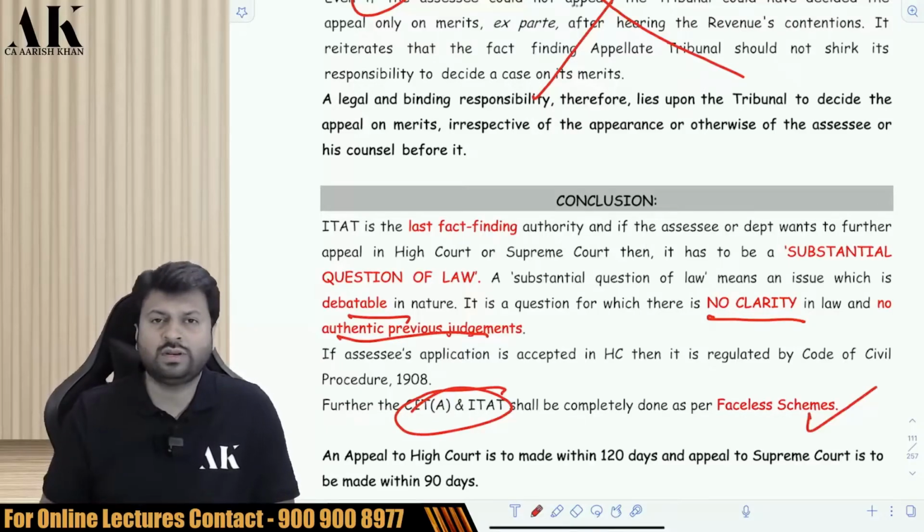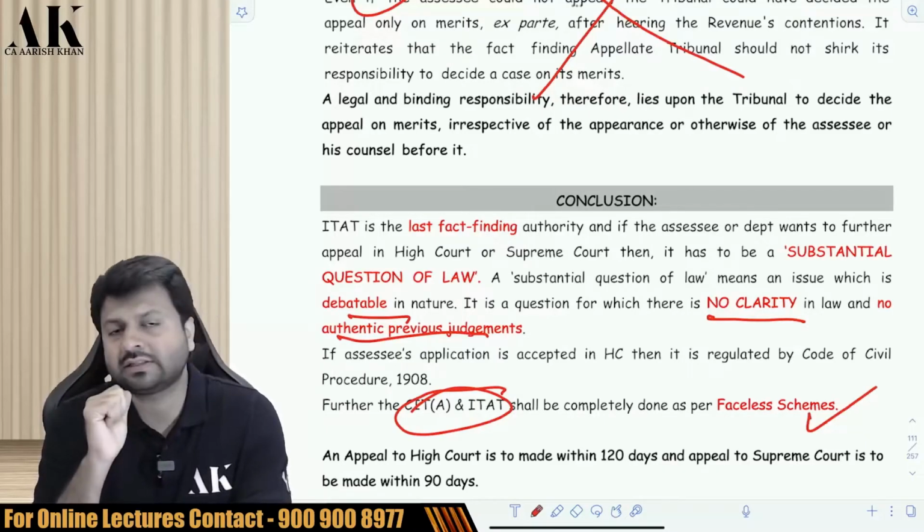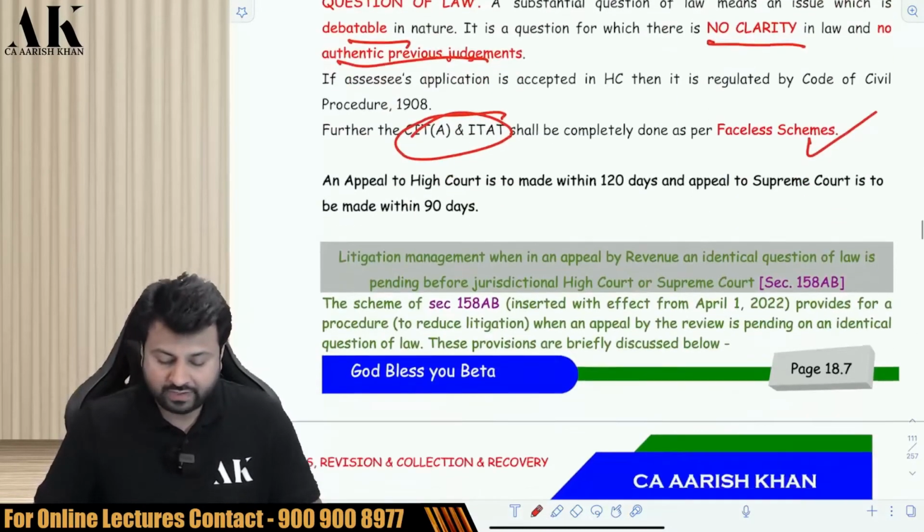And last but not least, if you want to appeal to the High Court, you have to appeal within 120 days. And if you want to appeal to the Supreme Court, you have to appeal within 90 days. Check it, please.